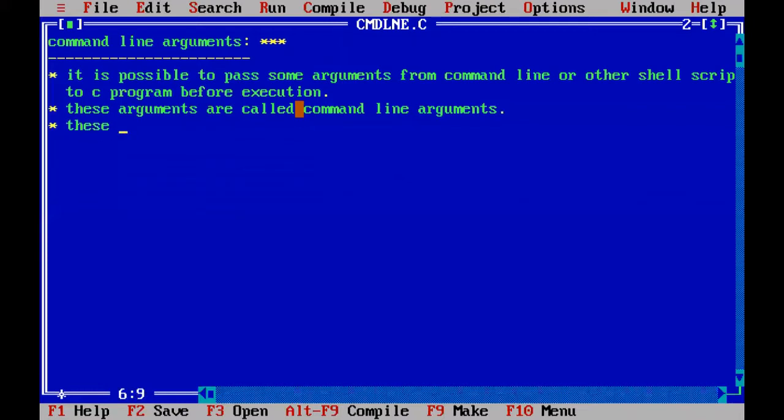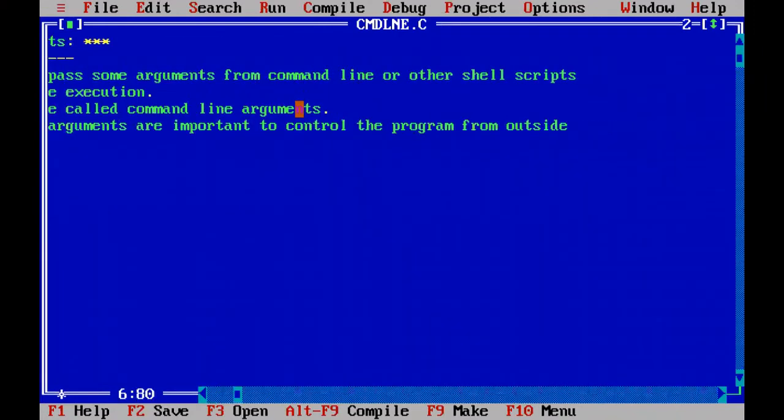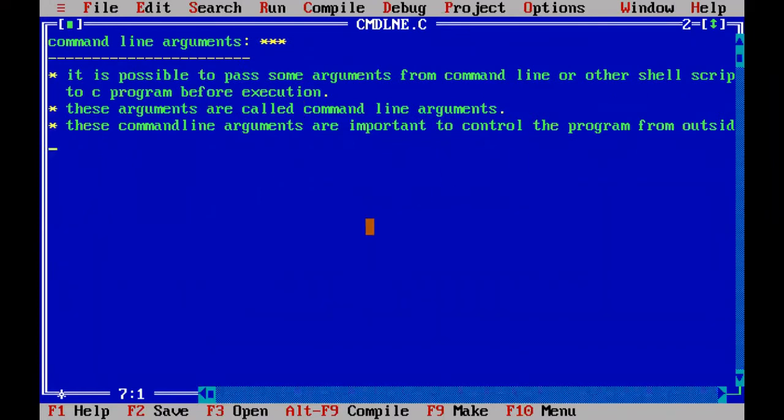These command line arguments are important to control the C program from outside. From the outside, we can control the C program. Before execution, we are able to pass some arguments. So when that facility is given, we can control the program with our commands.